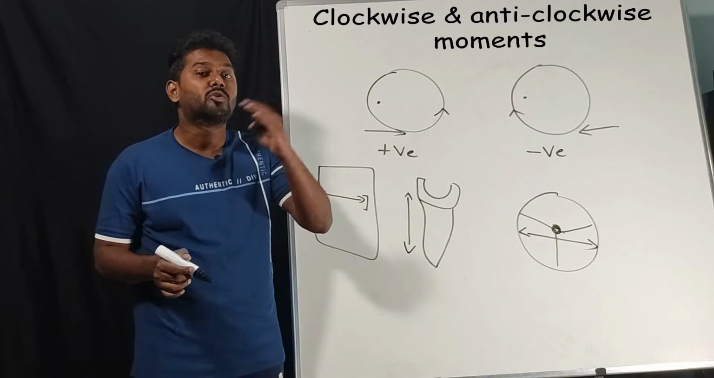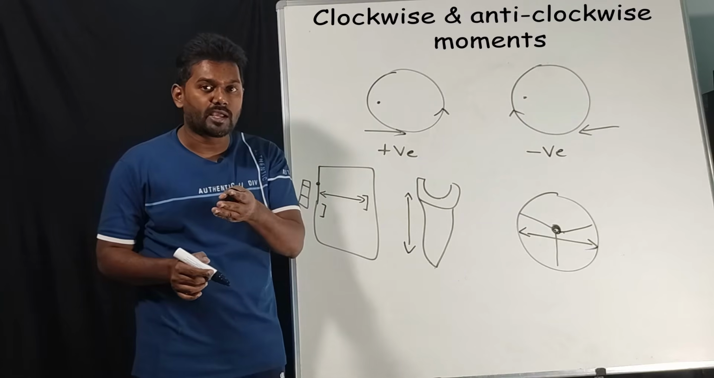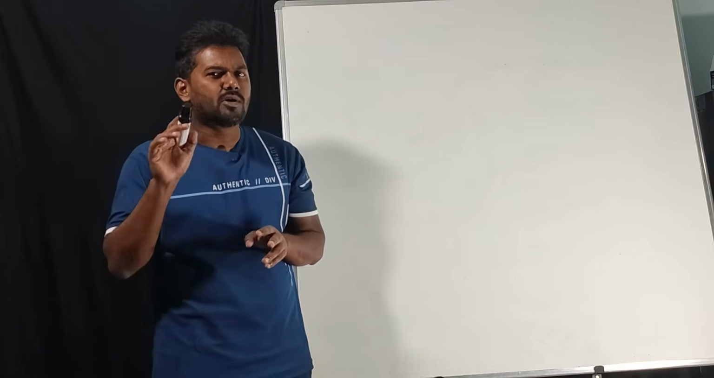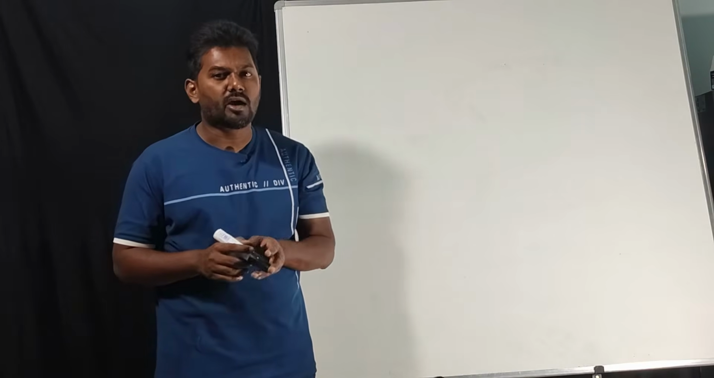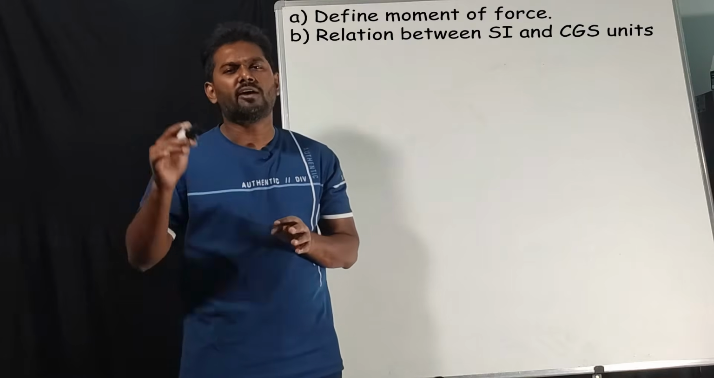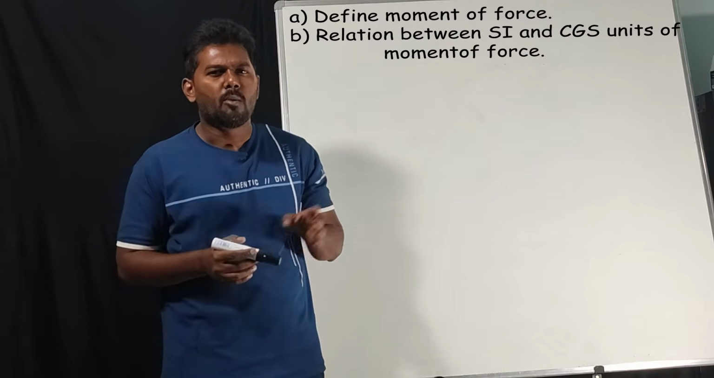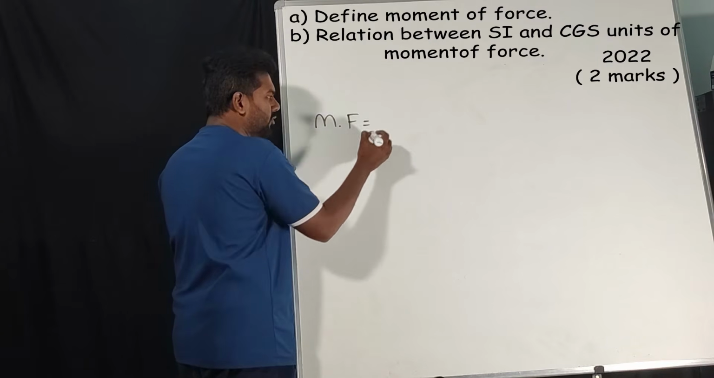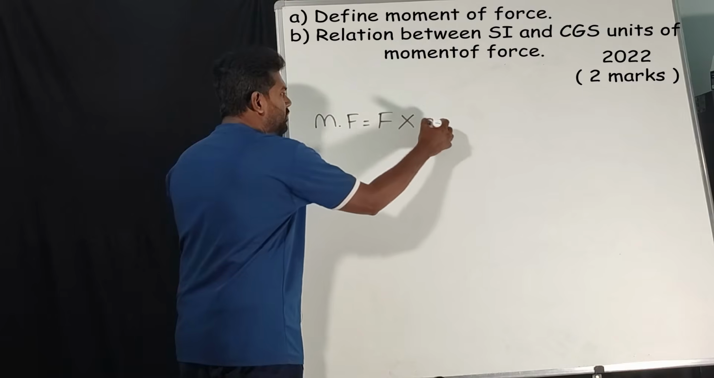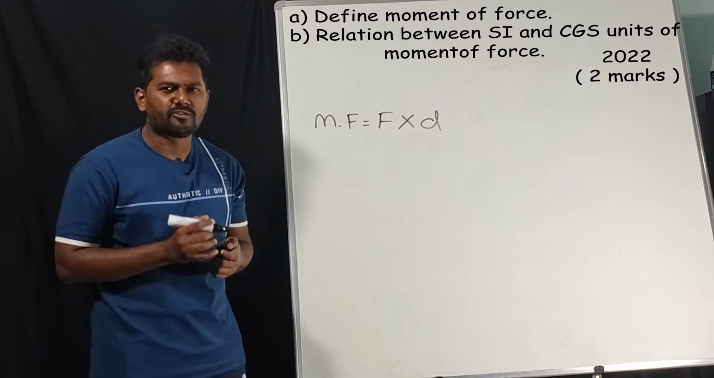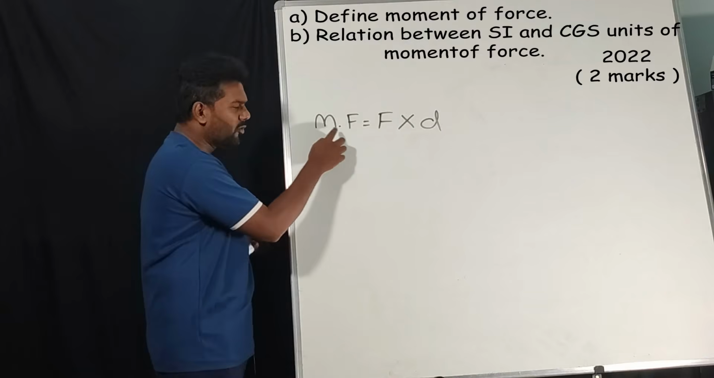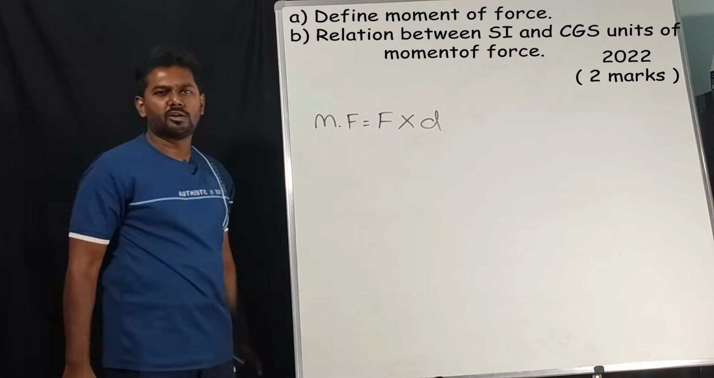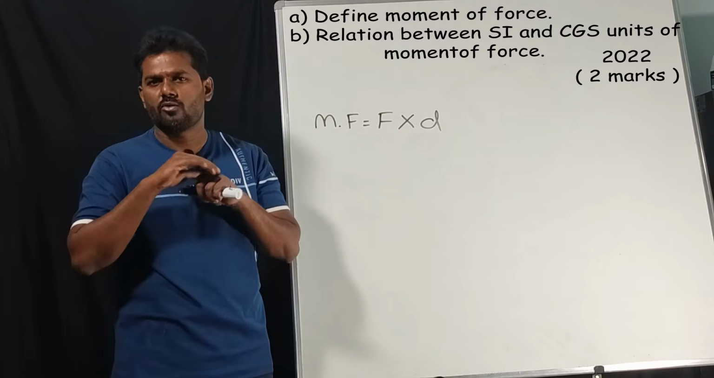Now we'll see the questions which they have asked in board exams till now based on moment of force. This question was asked in 2020 for 2 marks. Define moment of force. What do you mean by moment of force? Moment of force is a product of F into D. You cannot write this as a definition. So how can we write this? Moment of force is a product of magnitude of force and the perpendicular distance. If you write like this, you will get full marks.